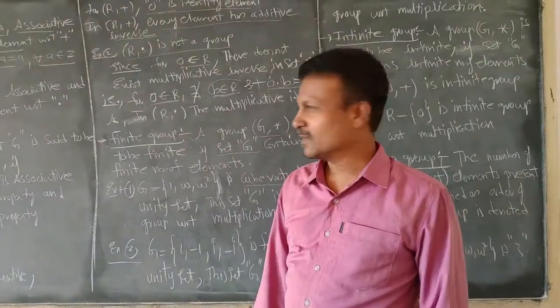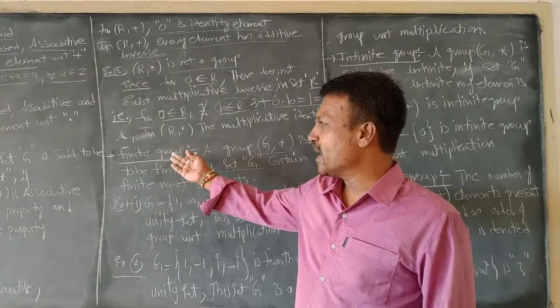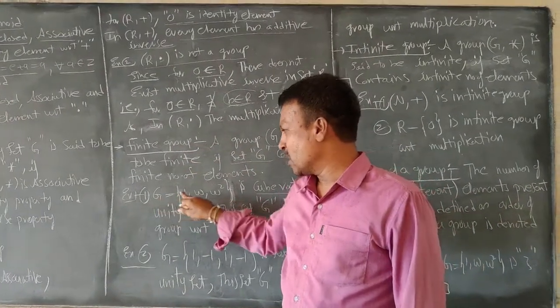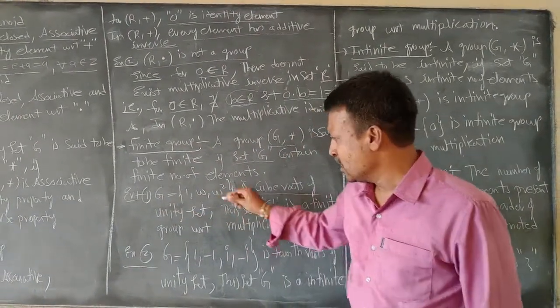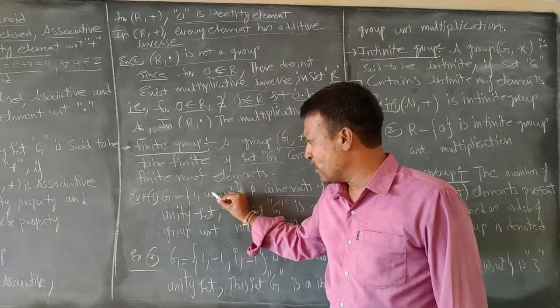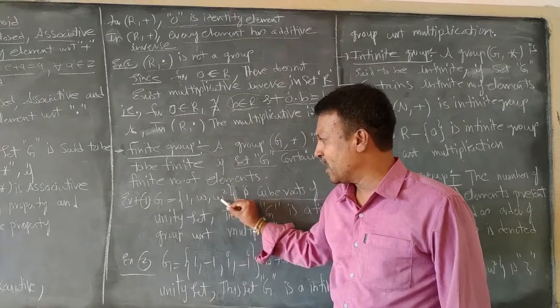The example of a finite group is G = {1, ω, ω²}. This is the symbol for omega and this is the symbol for omega square.